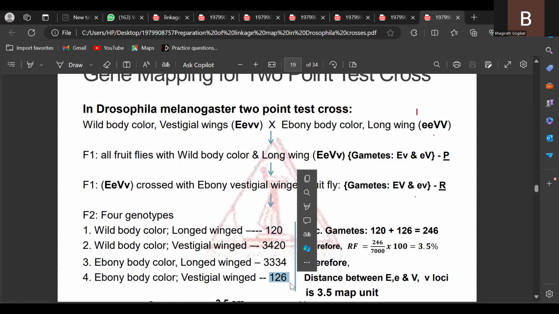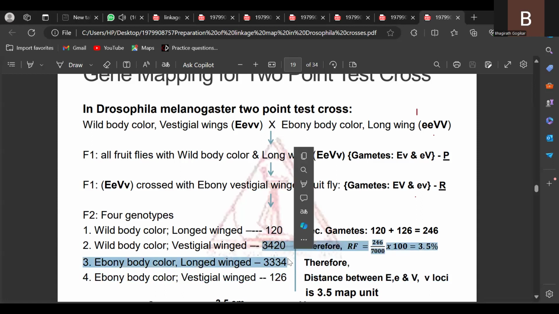Whenever a test cross problem is given, whether a 3-point test cross or a 2-point test cross, the first thing you should see is that the highest number progeny value indicates parental types and the lowest number indicates recombinants. Since it is a 2-point test cross, we get 4 types of combinations: 2 are parental types and 2 are non-parental types. What is the non-parental value here? 120 and 126. So 120 plus 126 is how much? 246. Therefore, the recombination frequency, or percentage of crossing over, is equal to 246, total progeny 7,000, into 100.